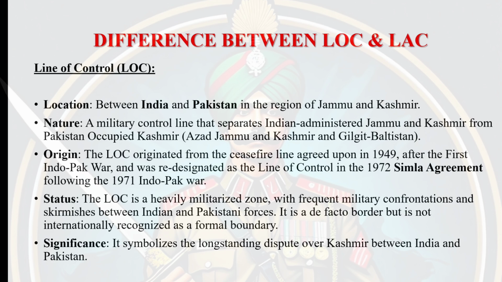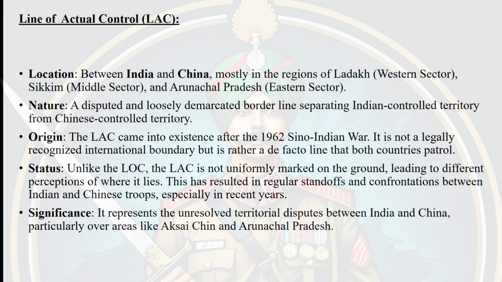The LOC is equipped with bunkers, fences and surveillance systems, creating a high tension zone where civilian movement is heavily restricted. Talking about the international standing, while the LOC is recognized by both India and Pakistan as a ceasefire line, it is not considered an international boundary. Both countries maintain their respective claims to the entire region of Jammu and Kashmir, and the dispute remains a major point of conflict between both the countries, leading to the wars in 1947, 65, 71 and the 1999 Kargil War.